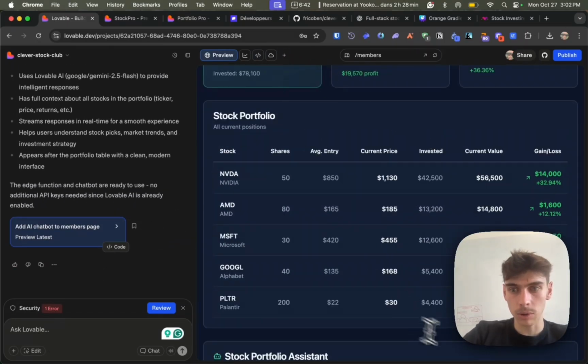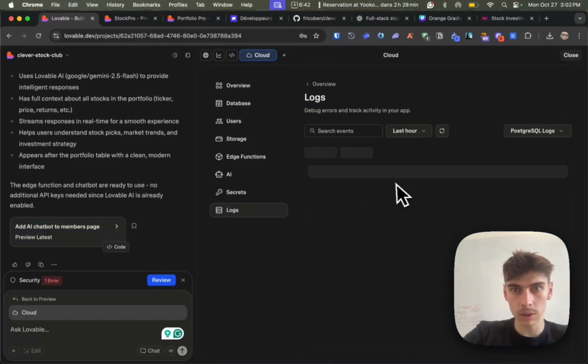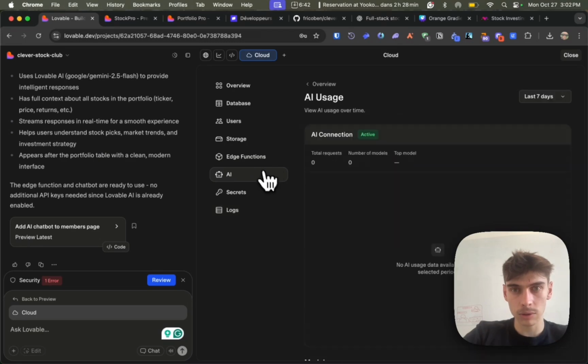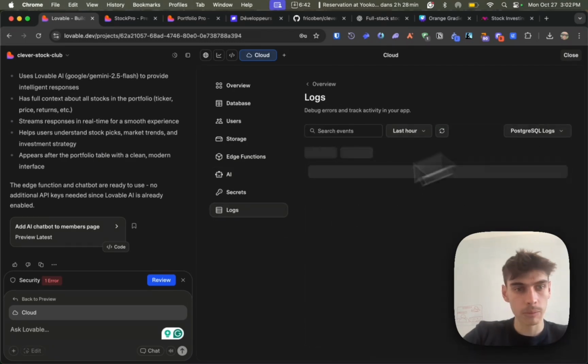So here we have a little problem. What we want to do again is go to /cloud and go in logs and see, okay, what's the actual problem here? What happened?